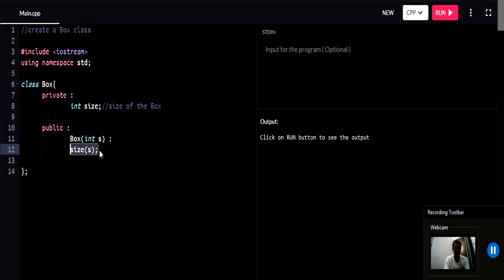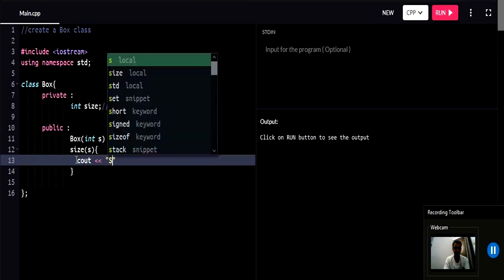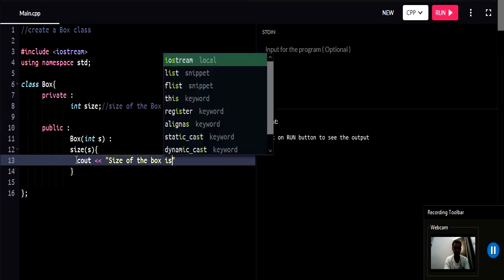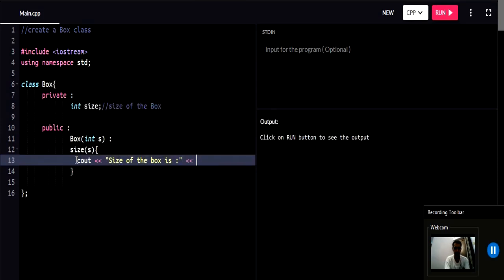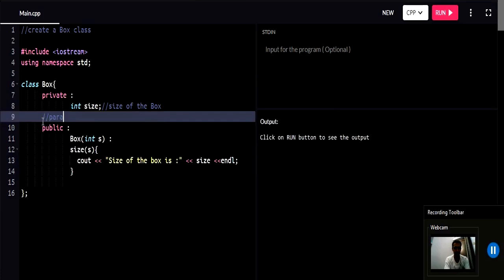You can write it like this, or you can write size = s. Both are the same. And now your cout statement: something like "size of the box is", then you pass size and endl at the end. You can write a comment in the line above: parameterized constructor.